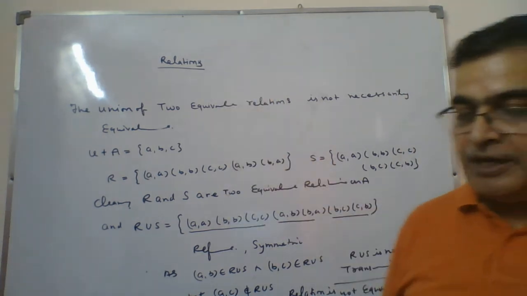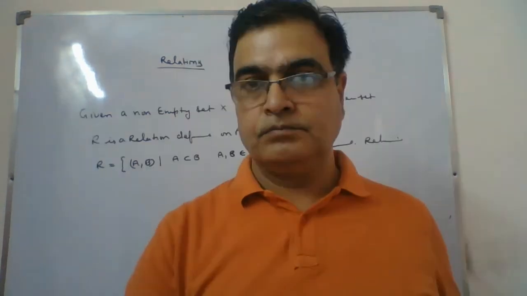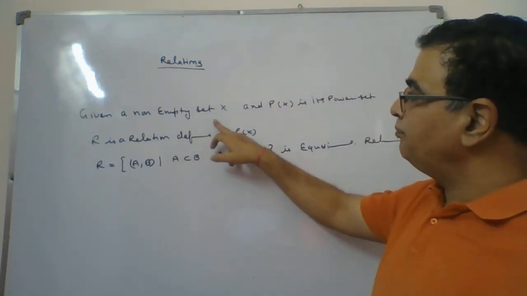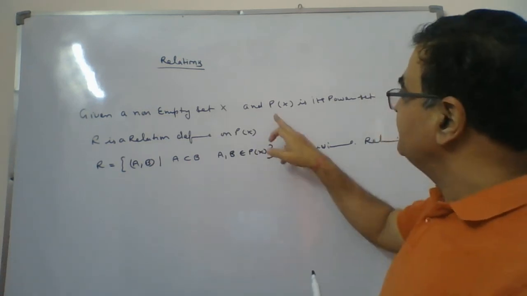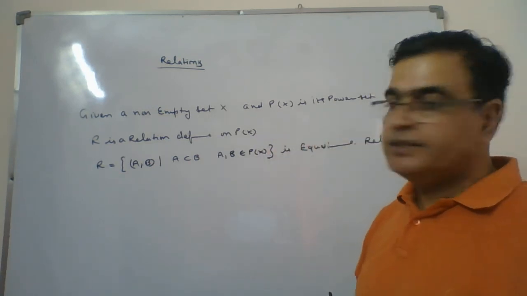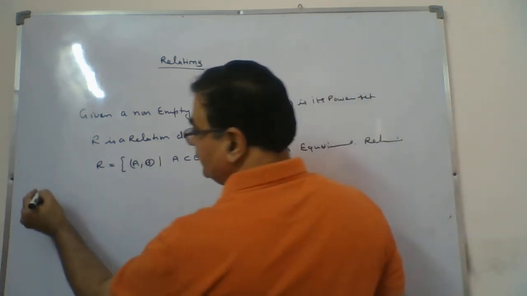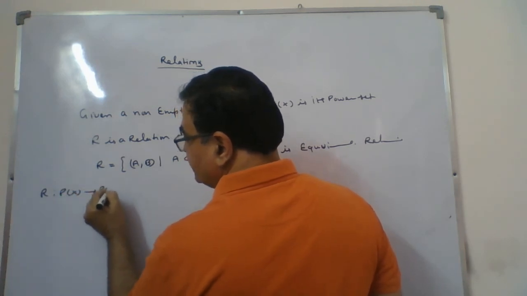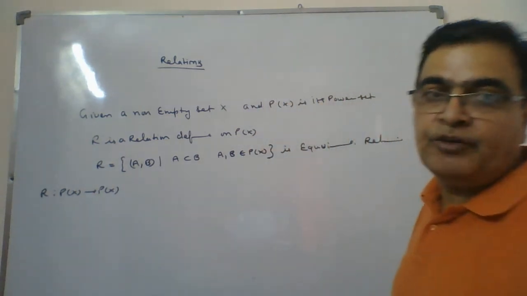So this way you will have another example from NCERT. One more example I'll take. Yes, this is the question we have. Given a non-empty set. Non-empty set means it has certain elements, and P(X) is its power set. R is the relation defined on the power set. Means the relation is going from power set to power set, means it will have the subsets, it will also have the subsets of X.